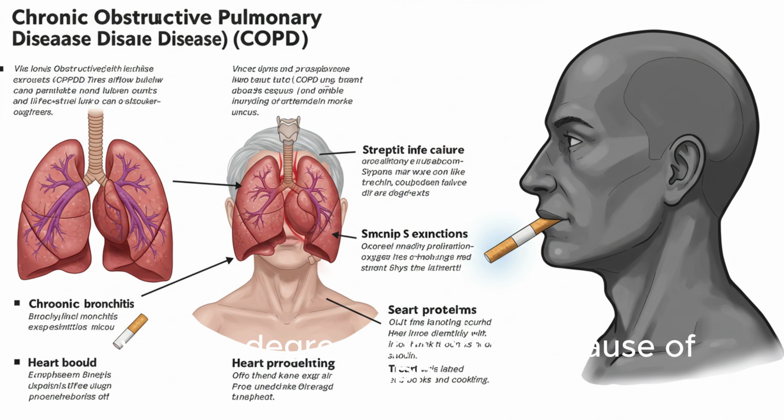The primary cause of COPD is long-term exposure to lung irritants, especially cigarette smoke. However, exposure to air pollution, dust, chemical fumes, and biomass fuel smoke, common in indoor cooking in some countries, can also contribute. In rare cases, a genetic disorder called alpha-1 antitrypsin deficiency can cause COPD even in non-smokers.